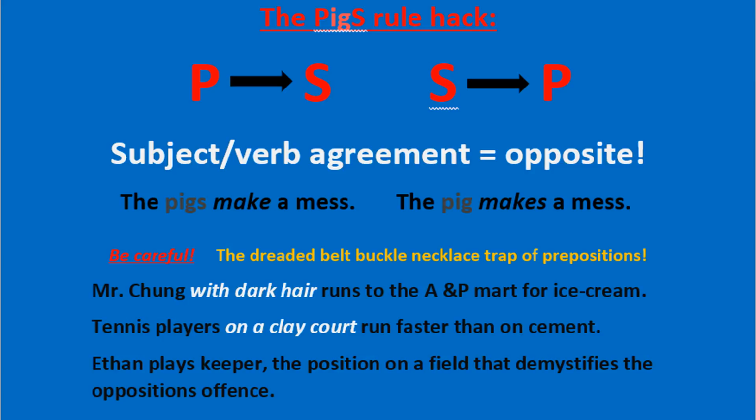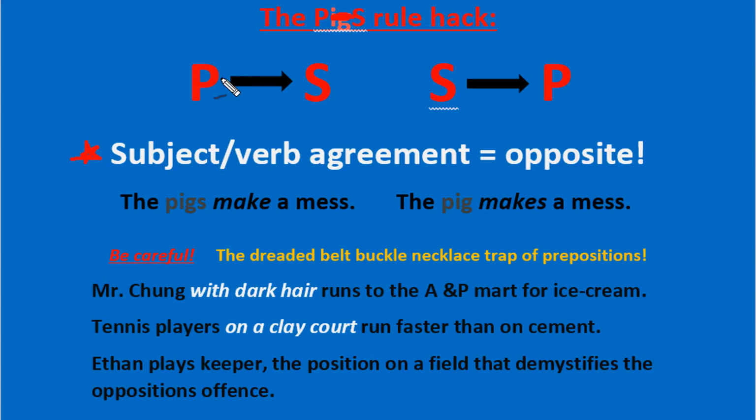The pigs rule, kids. P-I-G-S. What does that mean? Why do I call it the pigs rule? Because if you take the middle out, I-G, and cross it out, what do you have left? P goes to S. This is dealing with what we call subject-verb agreement.